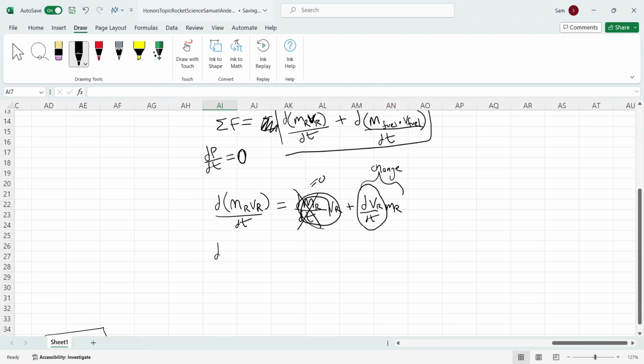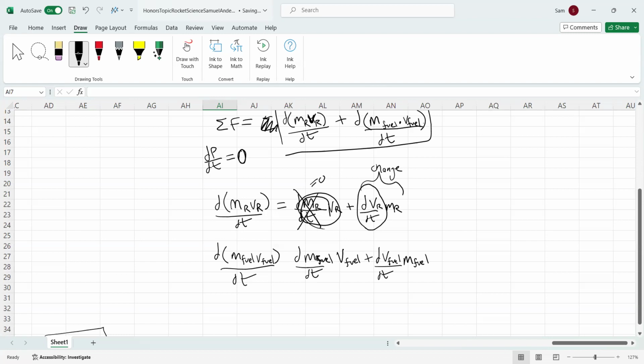So the derivative of the momentum of the fuel, m fuel v fuel, is done very similarly. We have dm fuel/dt times the velocity of the fuel, plus the derivative of the velocity of the fuel with respect to time times the mass of the fuel.